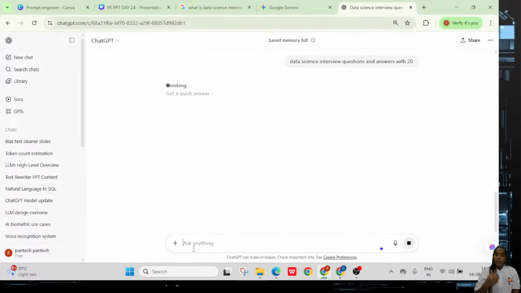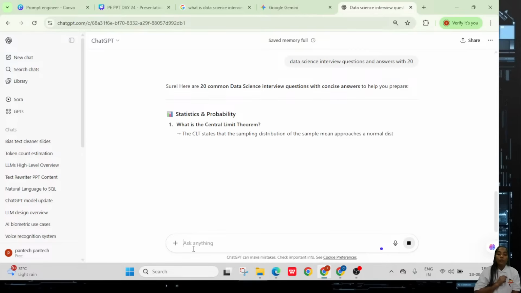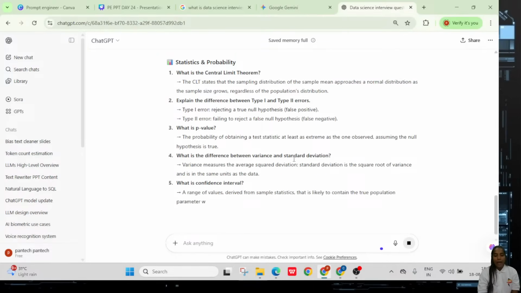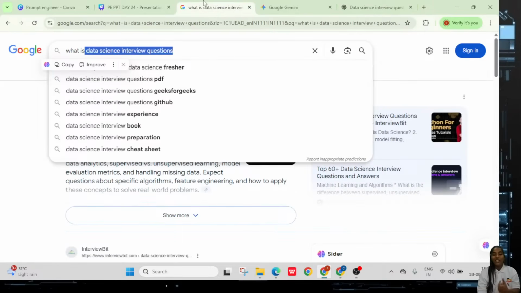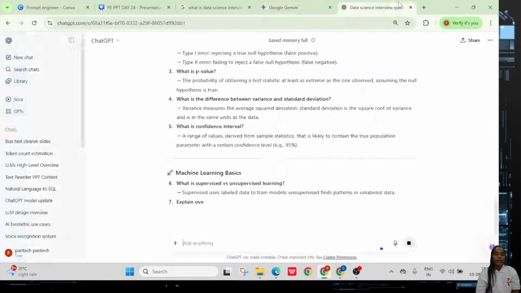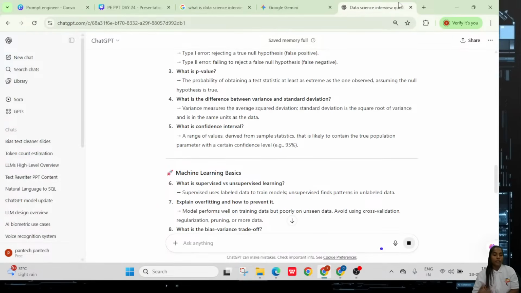Here you can see, if I repeat the same question, it won't give the same answers. It's trying to give the answers in a different way. That is based on the selected models. Actually, in Gemini they have selected some particular type of LLM models, and in ChatGPT they have selected a different type of LLM models. How do we know? Based on the collection of models only, the simple thing.